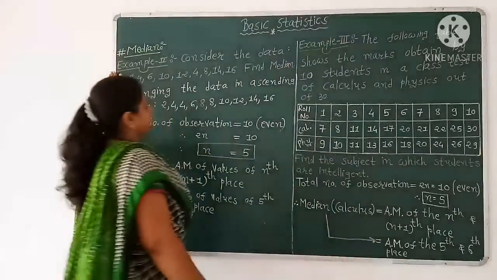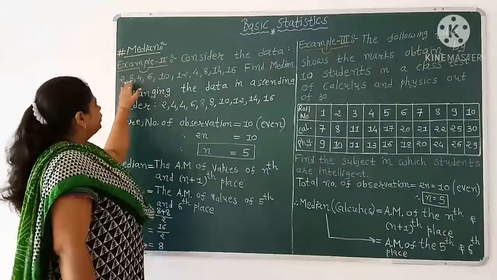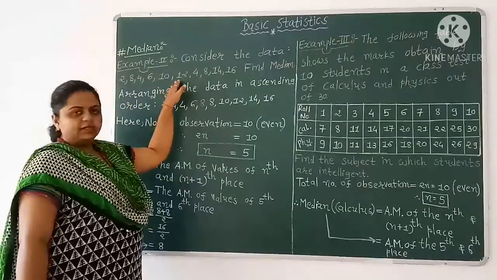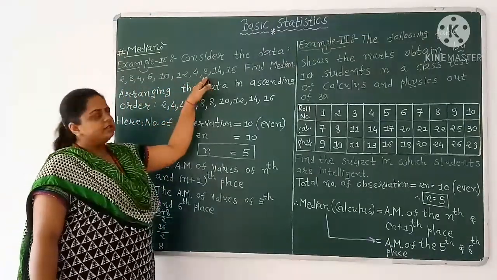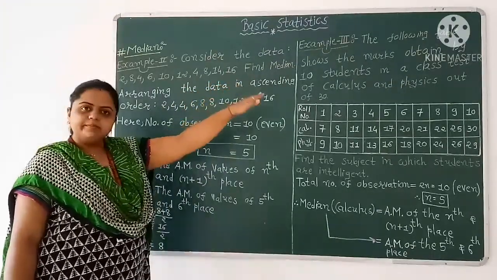Now example 2. Consider the data 2, 8, 4, 6, 10, 12, 4, 8, 14 and 16. Find the median.